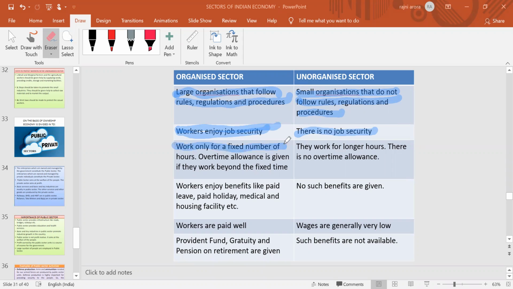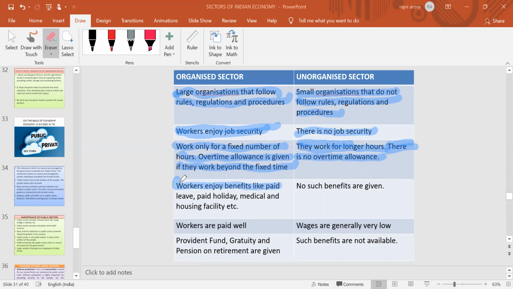In the organized sector, you just have to work for a fixed number of hours. और अगर कोई worker overtime करता है, then the overtime allowance will also be given. On the opposite side, in the unorganized sector, the people will have to work for a long period of time, and if they do any kind of overtime work, no allowance will be given to them.